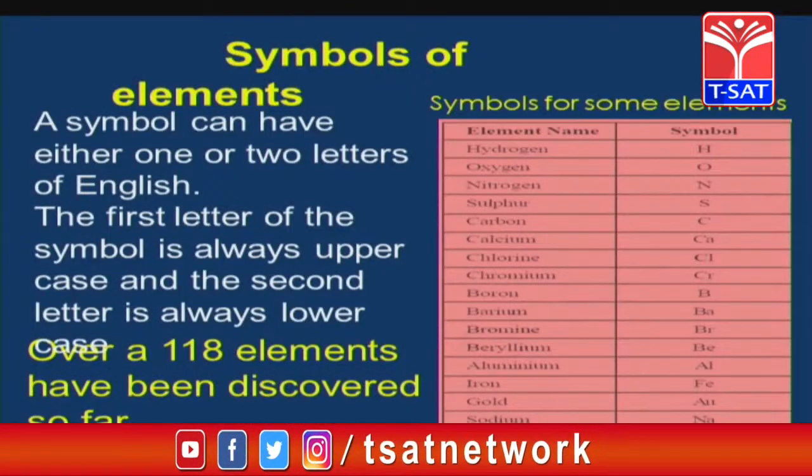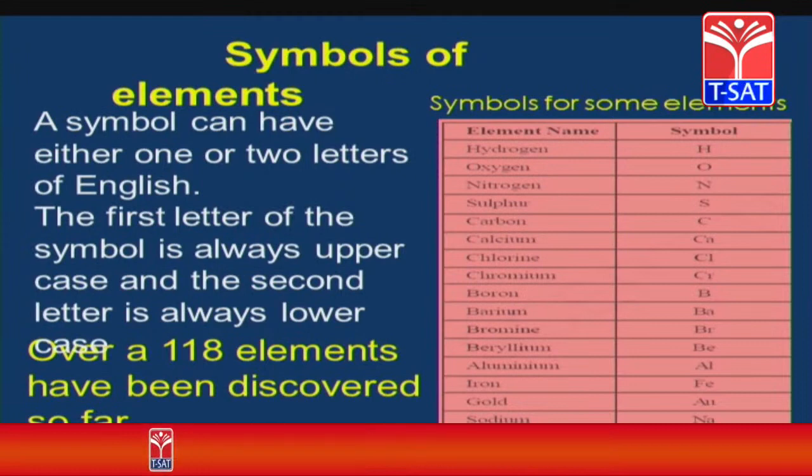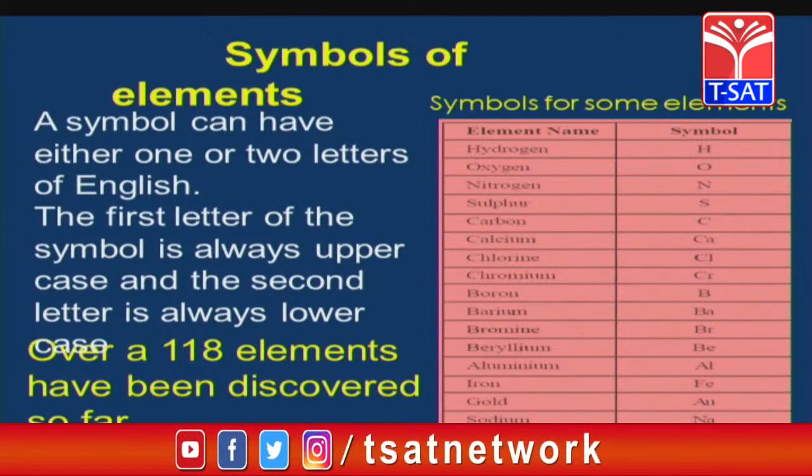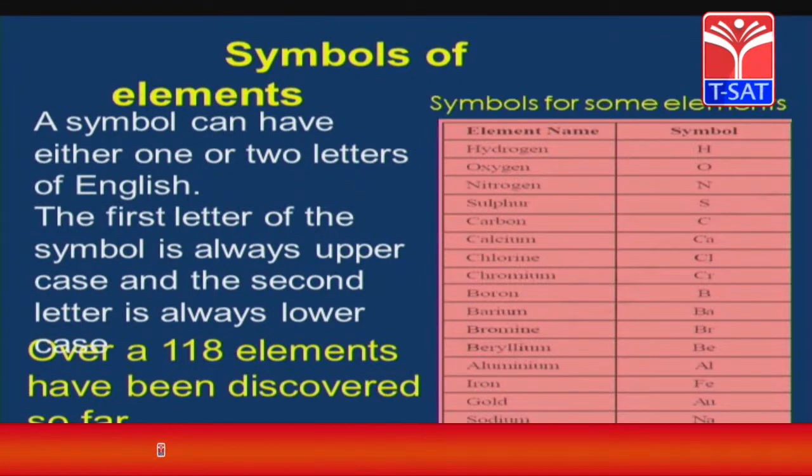So how can we write the symbols of elements? First of all, a symbol can have either 1 or 2 letters of English. In that, the first letter must be capital and the second letter must be small. Here a table is given with symbols for some elements. In the first column the element name is there and in the second column the symbol is there.